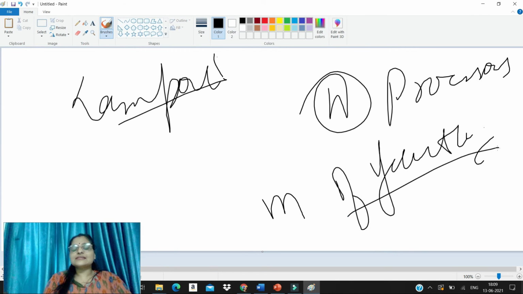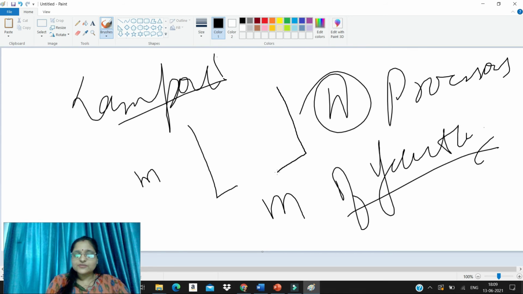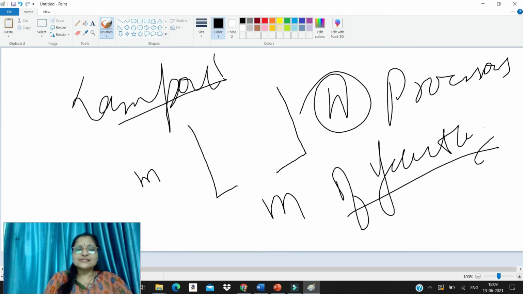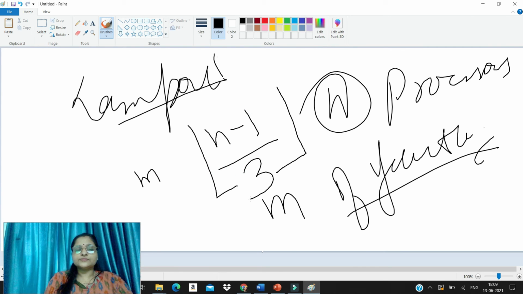We can say the system is consistent if the number of faulty systems a network can have is floor of (n minus 1) divided by 3. This is the maximum limit of faulty systems the network can have.